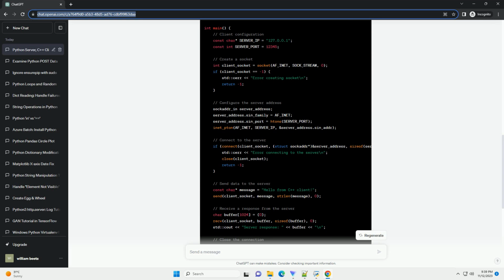This simple example demonstrates the basic communication between a Python server and a C++ client using sockets. Feel free to expand upon this example for more complex use cases, error handling, and security considerations.